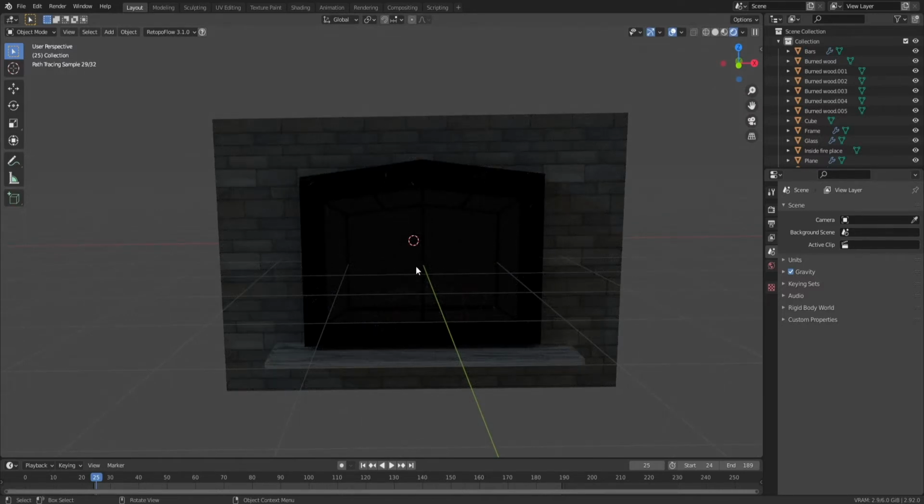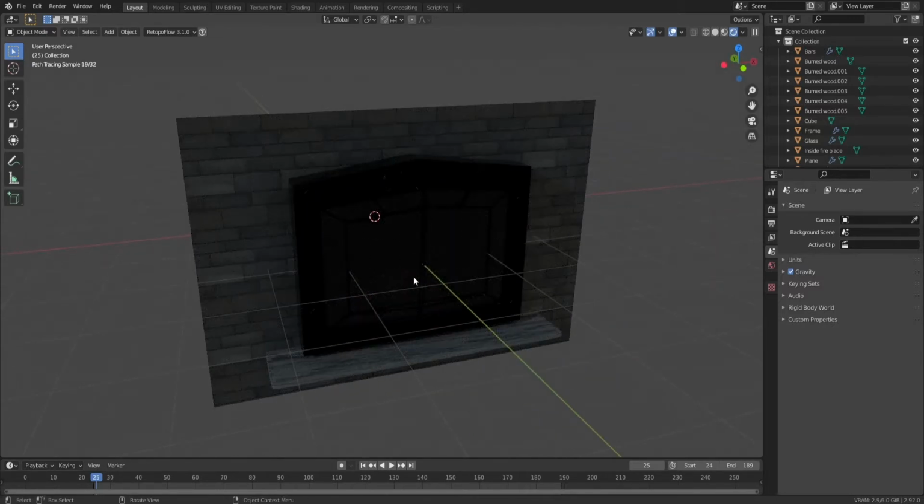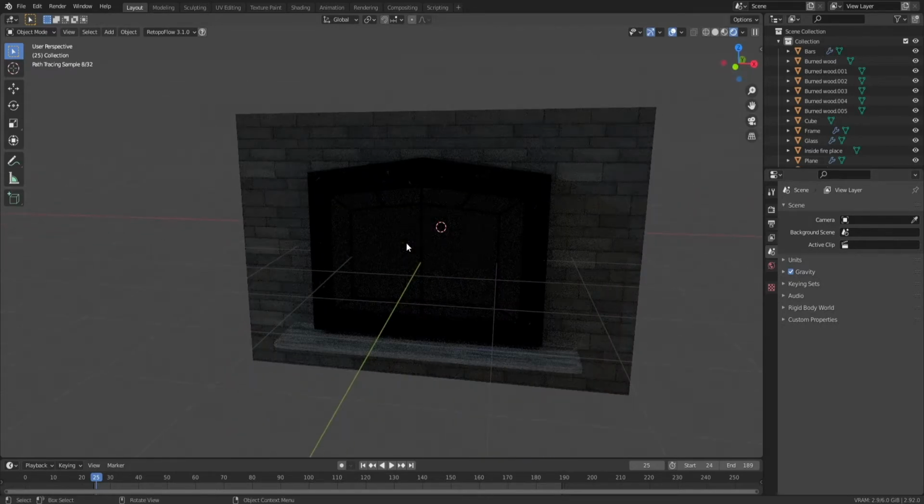We're not going to use a simulation for this fire. Instead, we're going to use a video played in a plane in the fireplace. This is an especially great technique that you can use also for smoke or any VFX that you want to play in your animations, to save a lot of RAM in your project, so it won't lag any more than it has to.